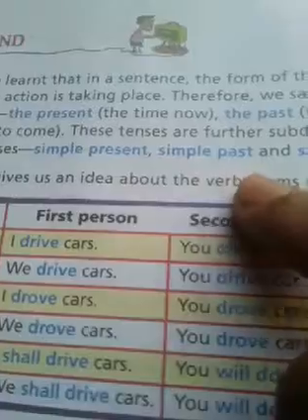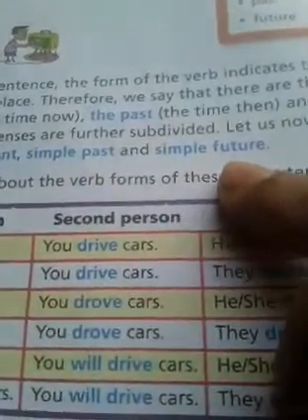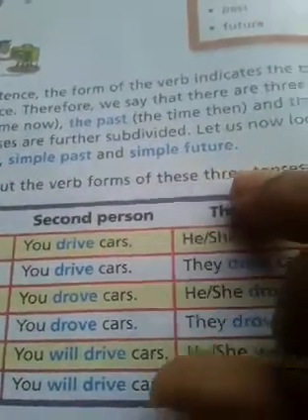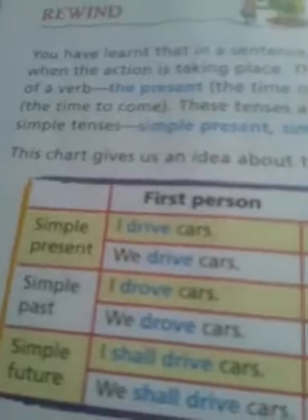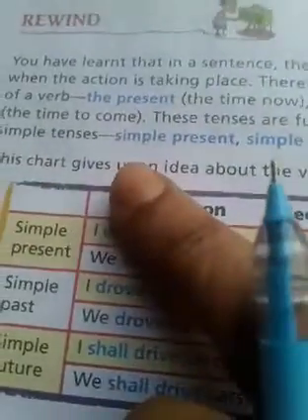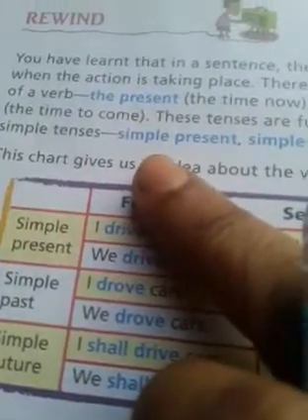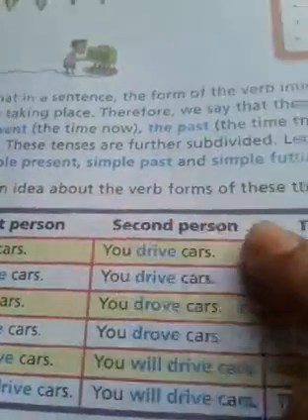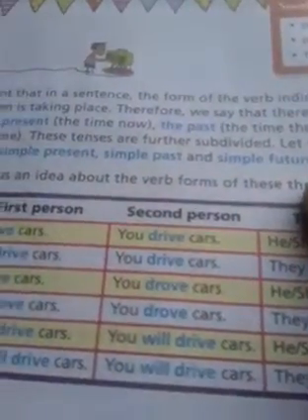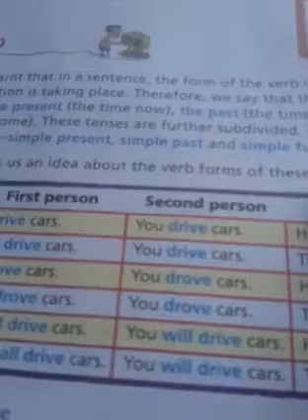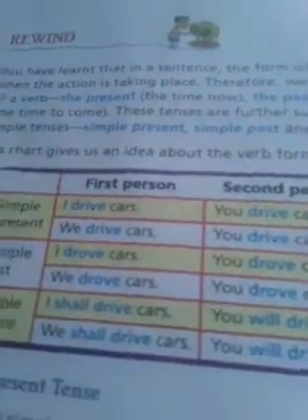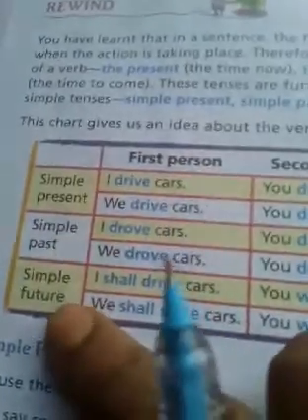These tenses are further subdivided. Let's now look at simple tenses. There are three simple tenses: simple present, simple past, and simple future. Today we will learn about all these simple tenses. Now look at the table given here: simple present, simple past, simple future.